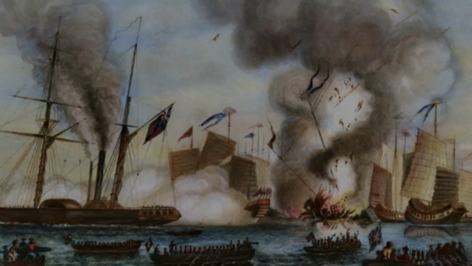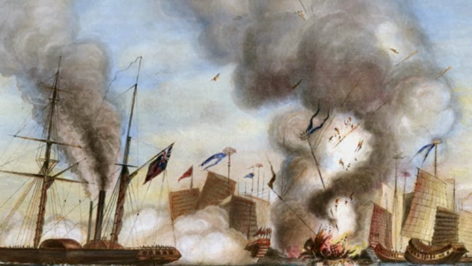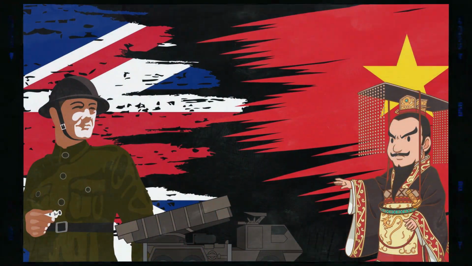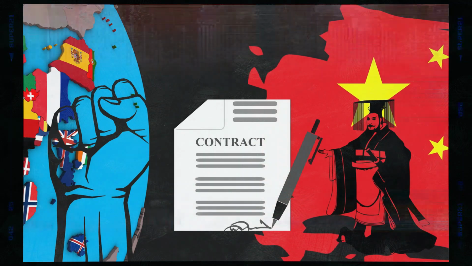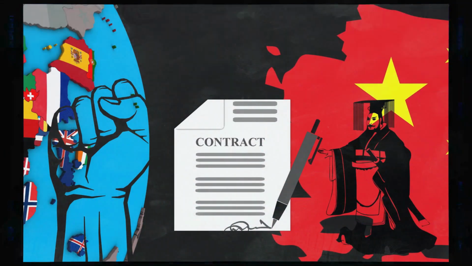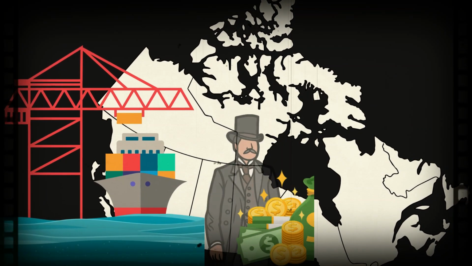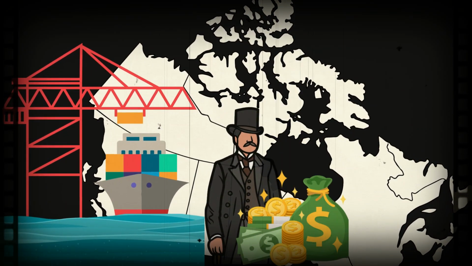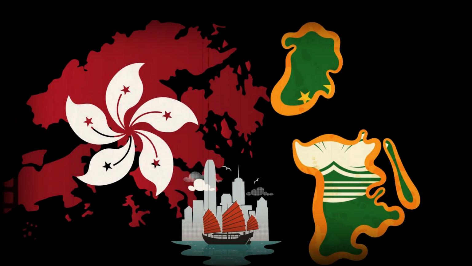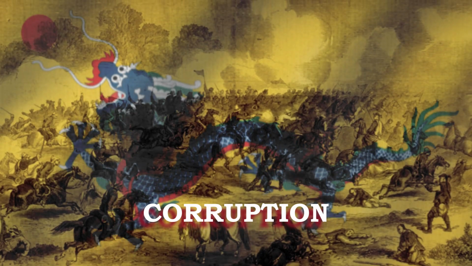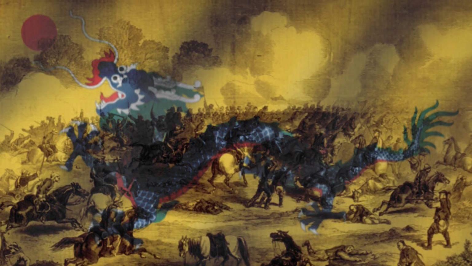The Opium Wars were disastrous for China, as it was defeated by the superior military and technological might of the Western powers. China was forced to sign unequal treaties that gave the Western powers many privileges and concessions, such as opening up more ports for trade, granting extraterritorial rights to foreigners, paying huge indemnities, and ceding territories such as Hong Kong and Macau. The Opium Wars also exposed the weakness and corruption of the Qing government, which lost the respect and loyalty of its people.